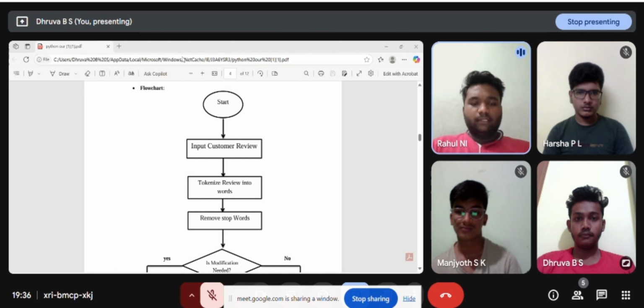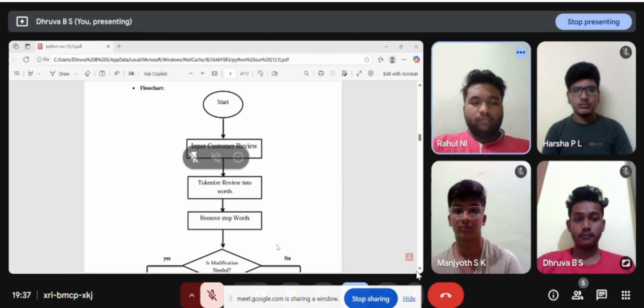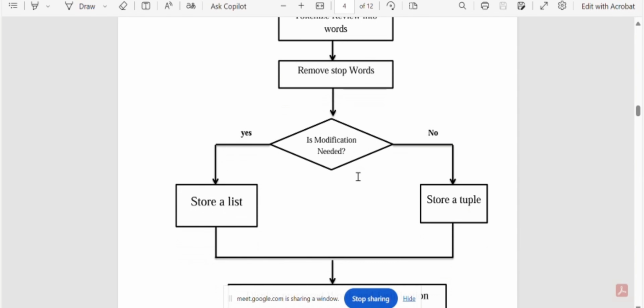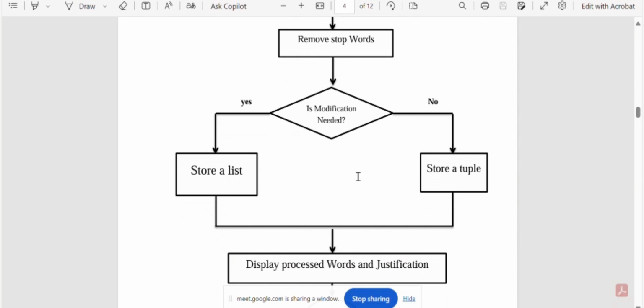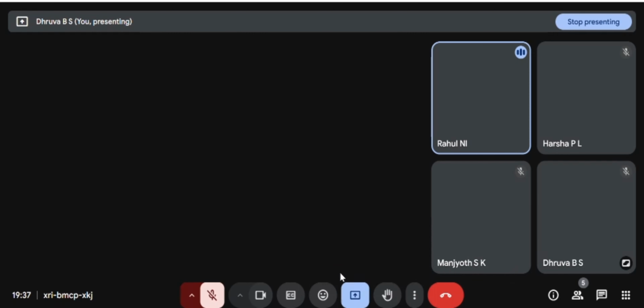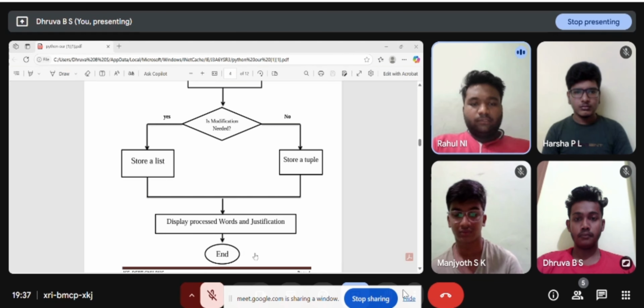Flowchart: start, input customer review, tokenize the review into words, remove stop words. Is modification needed? If yes, store as a list. If no, store as a tuple. Display the processed words and justification.